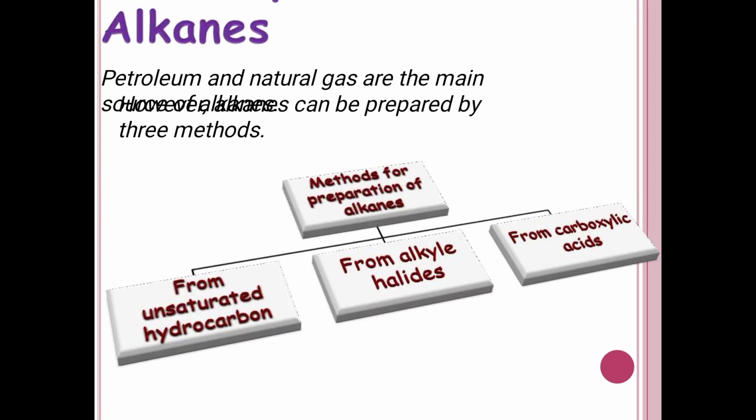We should follow the alphabetical order. We'll see how to prepare alkanes. Alkanes can be mainly prepared by three methods: from unsaturated hydrocarbons, from alkyl halides, and from carboxylic acids. We will see each and every method one by one.